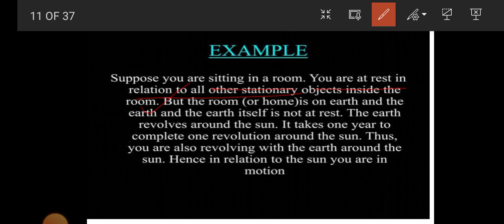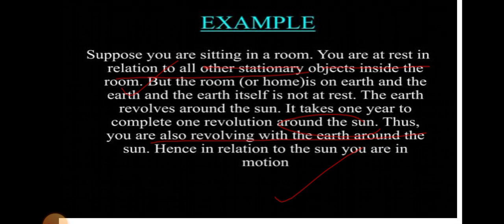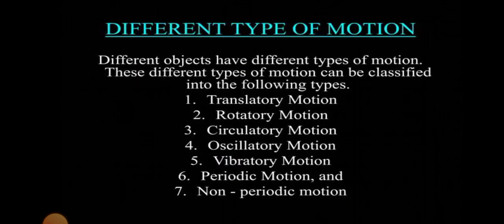The earth revolves around the sun. It takes 1 year to complete one revolution around the sun. So you are also revolving with the earth around the sun. So in relation to the sun, we are in motion. Understood? That's why rest and motion are related to each other.